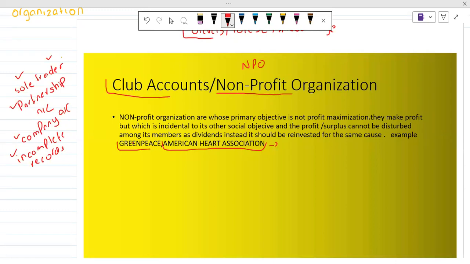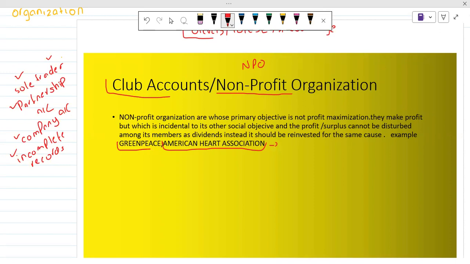who may be suffering from heart disease and are maybe not financially stable and cannot manage expenses for their treatment. So that is why the American Heart Association is a non-profit organization. They earn, and after that they use that profit for the well-being of the people. Okay, so these types of organizations are called non-profit organizations.